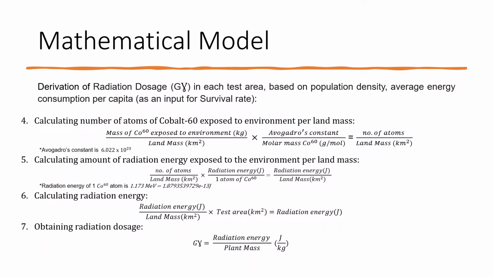Then we calculate the amount of radiation energy exposed to the environment per land mass by taking the number of atoms per land mass multiplied by the radiation energy of one atom of cobalt 60. The radiation energy of one cobalt 60 atom is 1.173 mega electron volts, which is also 1.879 times 10 to the power of negative 13 joules. Now that we have the radiation energy per land mass, we can multiply that by the test area and get the radiation energy, which we can use to obtain the radiation dosage by dividing that by the total plant mass.